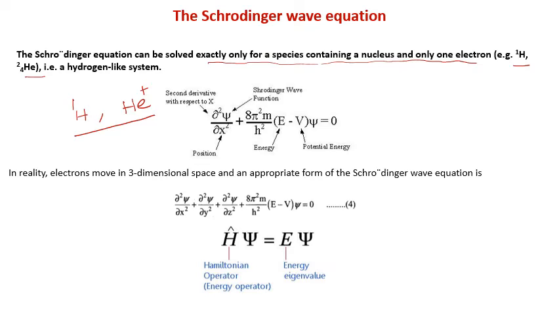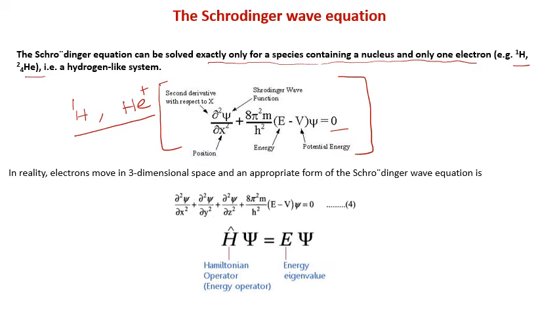The Schrodinger wave equation may be represented in several forms. One of the forms is shown over here. You can see that this is a second order derivative of the Schrodinger wave function psi with respect to the position along the x axis. So this is del square psi by del x square plus 8 pi square m by h square multiplied by E minus V, where capital E is the energy and capital V is the potential energy, multiplied with psi is equal to 0. This is one form of the Schrodinger wave equation.